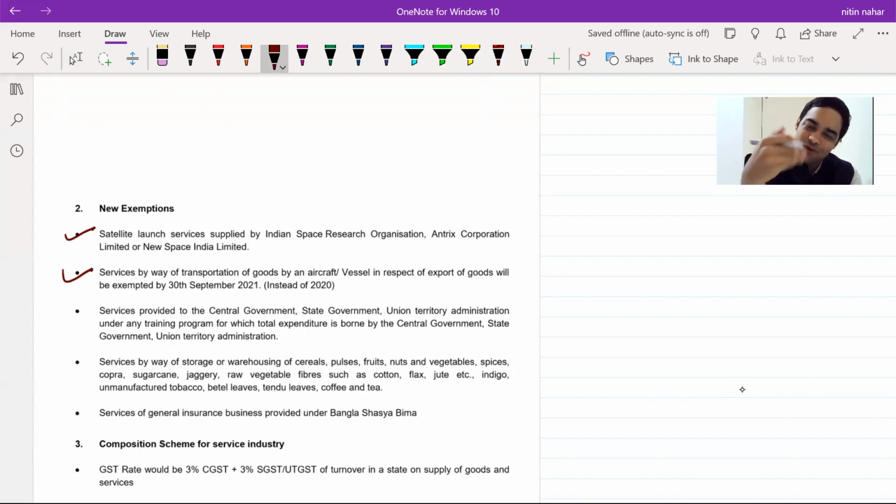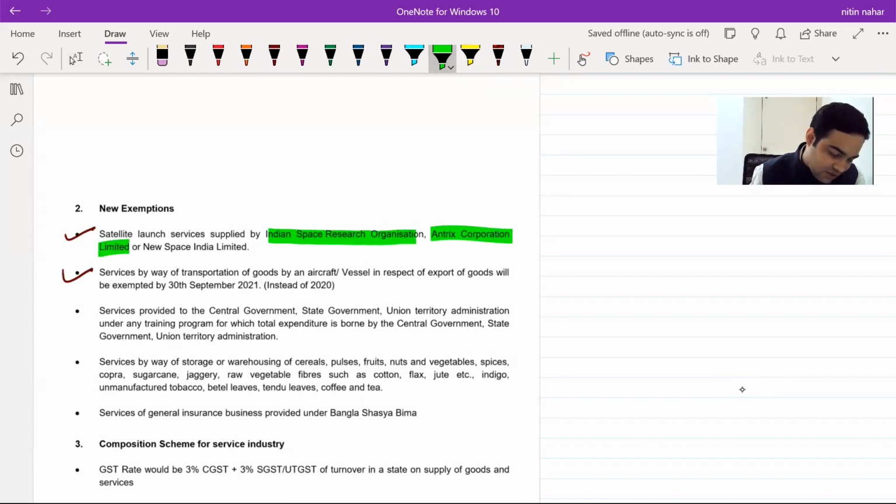These are government-owned entities providing these services, and the government has given relief to these companies. Yes. So satellite launch services supplied by Indian Space Research Organization, Antrix Corporation Limited, and New Space India Limited would not be liable to GST.